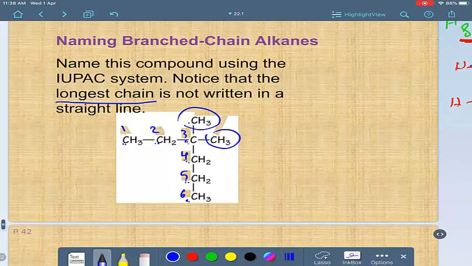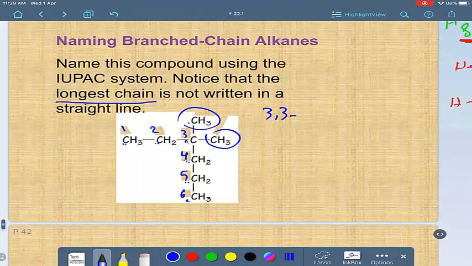Let's write the name here. We have at position 3, 2 methyls, alkyl group, substituent. So we have 3,3 because both are at 3, and a comma to separate numbers.